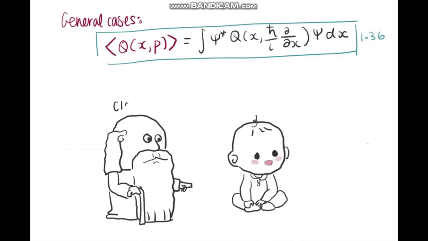This general equation represents the expectation value of Q and is a radically new way of doing business compared to classical mechanics. Practice will help understand it better. We will be doing videos covering these problems, and this equation can be treated as an axiom if need be until chapter 3.